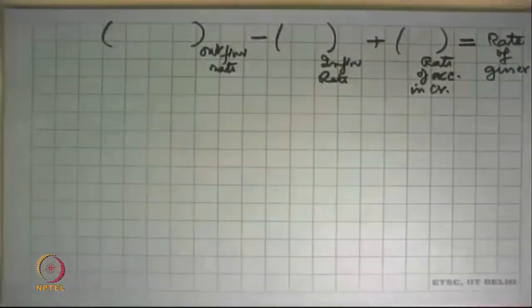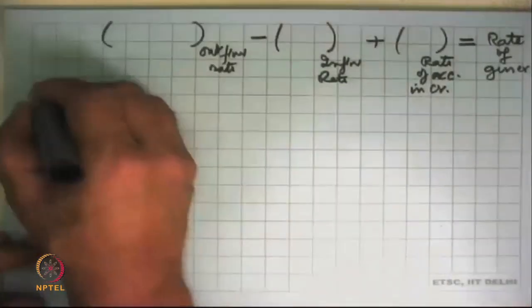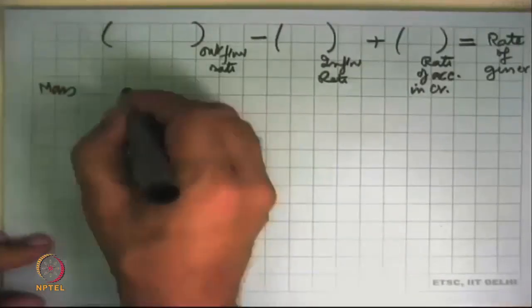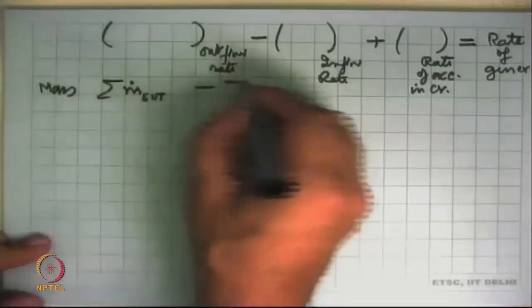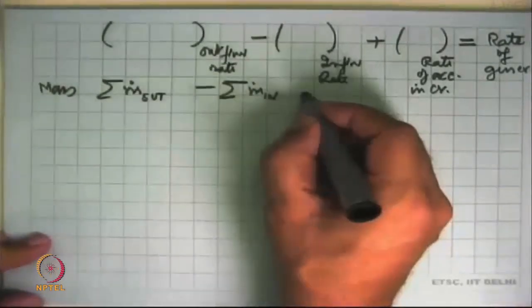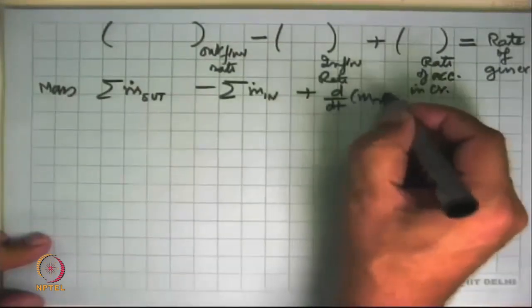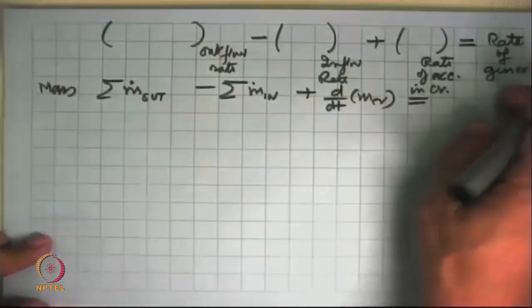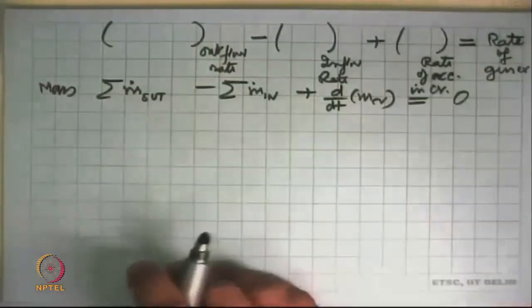We can use any of those terms. And when we looked at this entity to be mass, we said that mass outflow rates minus mass inflow rates plus rate of accumulation of mass in the control volume, this we said rate of creation of mass, which is 0.